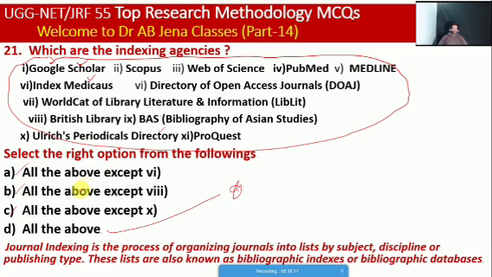So next one, we will see what is the meaning of indexing. Journal indexing is the process of organizing journals into lists by subject, discipline or publishing time. These lists are also known as bibliography indexes or bibliographic databases. Just like PubMed, Medline and Index Medicus, these are related to the medical sciences.